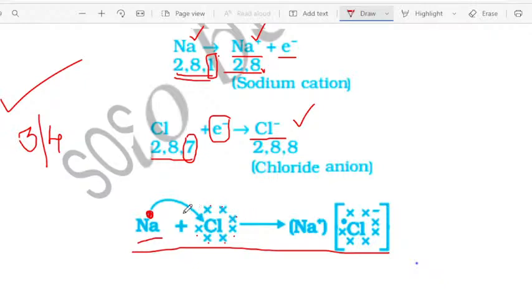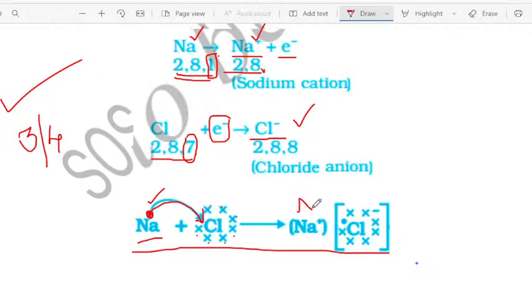Now this chlorine needs 1 electron, right? So now sodium is ready to donate 1 electron to chlorine. So by receiving 1 electron, the chlorine has obtained the stability, and by donating 1 electron, sodium has also obtained stability. Both the sodium and chlorine are obtaining the stability. Sodium is losing 1 electron and obtaining the stability. Chlorine is gaining 1 electron and obtaining the stability.